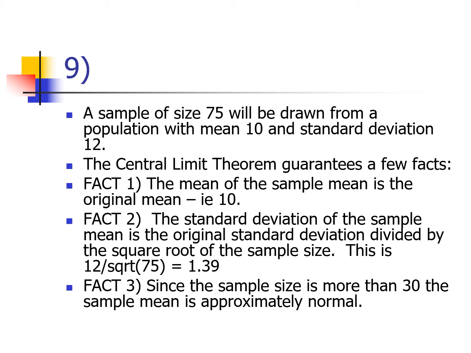And fact 3, since the sample size is 30 or more, the central limit theorem tells us we can think of the sample mean as being approximately normal. Why do we care about approximately normal? Because that means we can use normal CDF. That means we can use inverse norm. All that stuff that we've been practicing over and over is applicable to any question involving the sample mean.